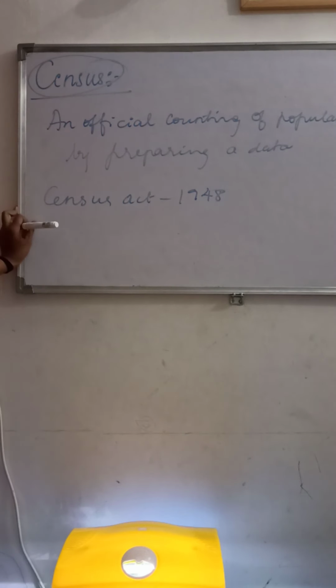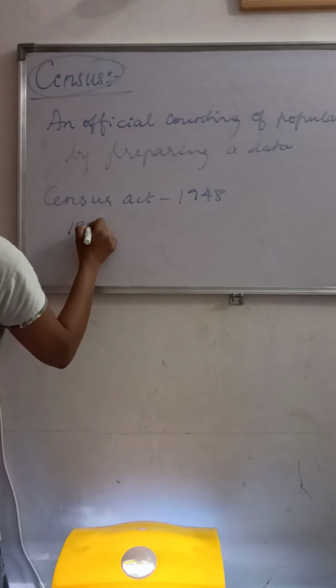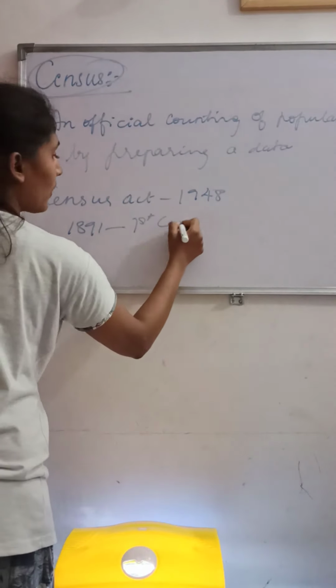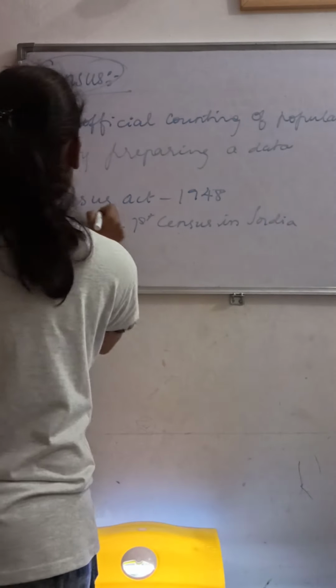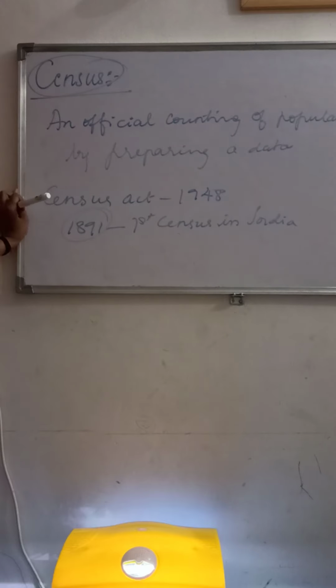In India, the first census was carried out in 1891. The first census was carried out in India in what year? In 1891. Since then it has been conducted regularly at an interval of 10 years.